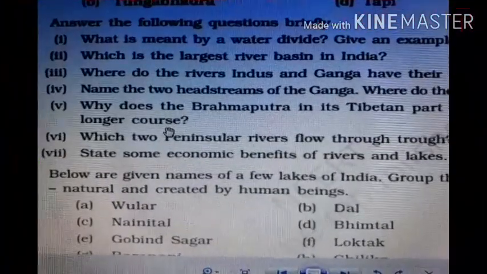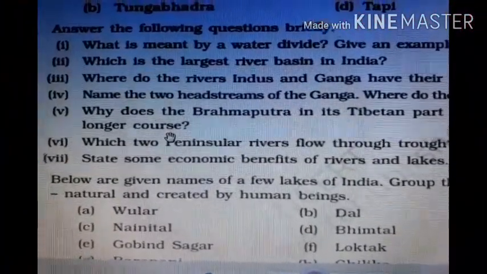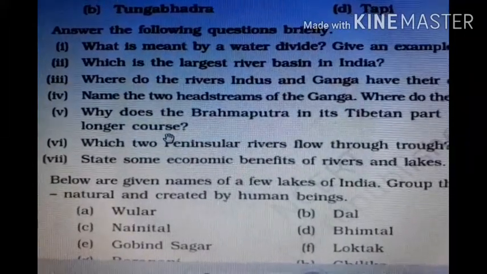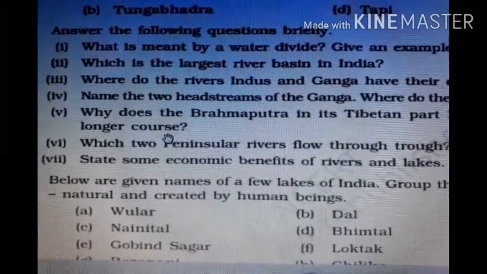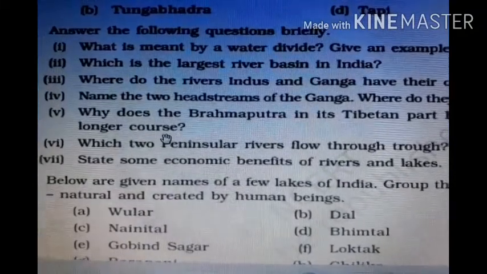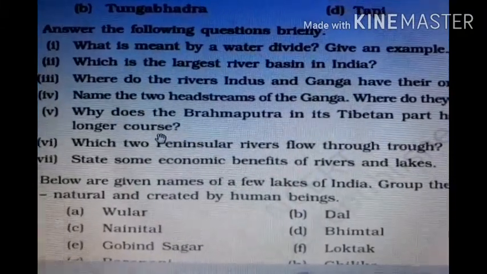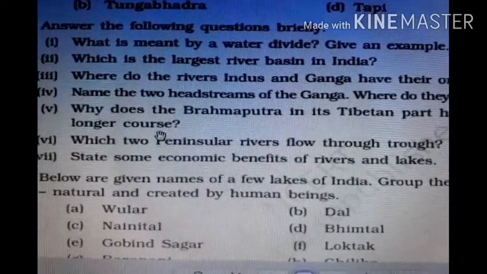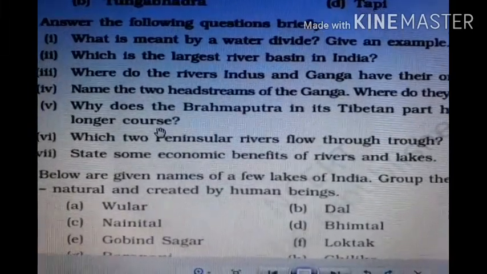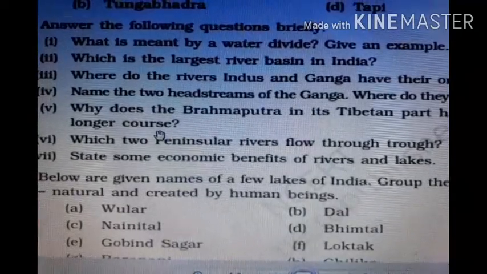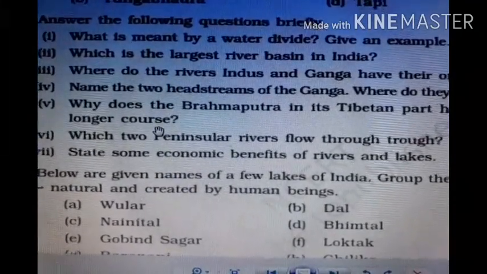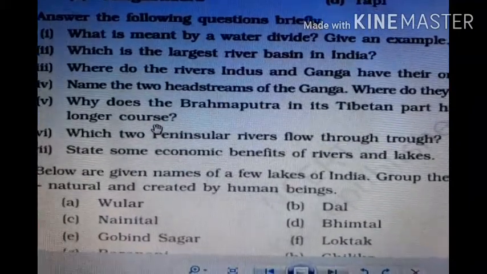Narmada flows through a deep gorge of marble rocks and forms Dhuandhar Falls, creating a picturesque location. Tapi flows parallel to the Narmada, forming deep gorges. These two rivers flow in an east to west direction, and both originate from MP and move towards the Arabian Sea.